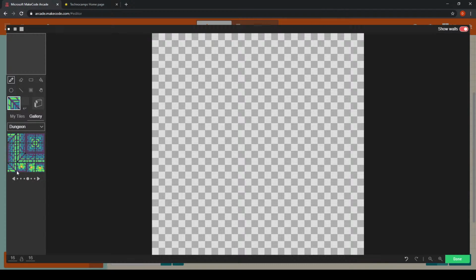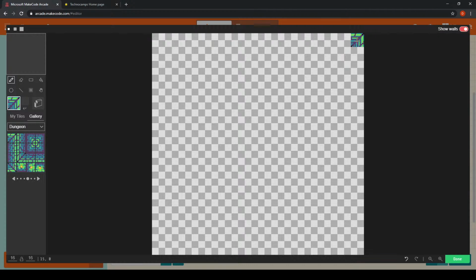I'm going to be selecting some of these corner pieces as I make up my tile map, and I would suggest that you look for the corner pieces first, similar to how you would do with a jigsaw, and then afterwards choose the rest of the blocks that you need to make up the walls.